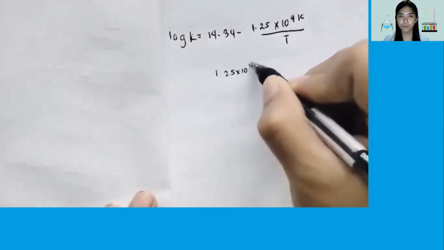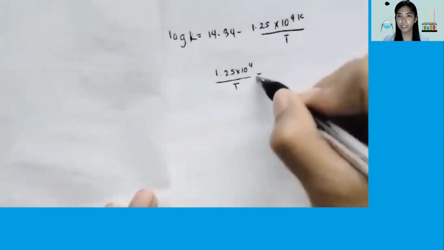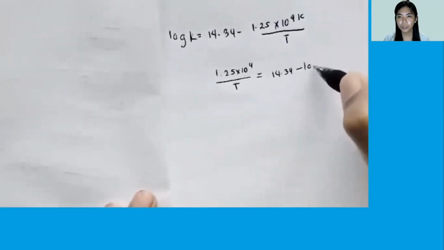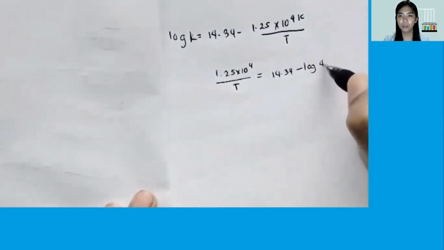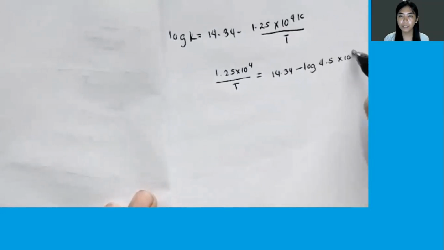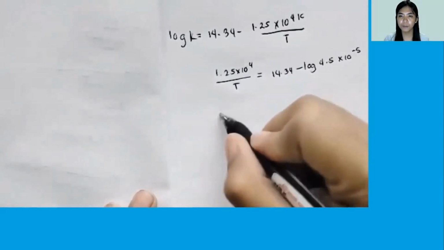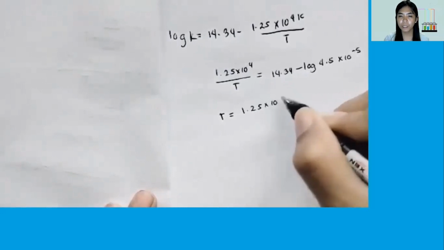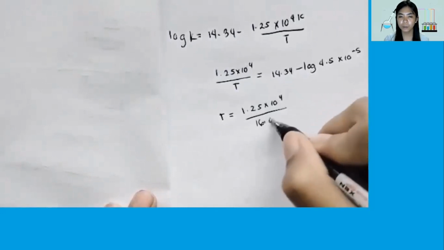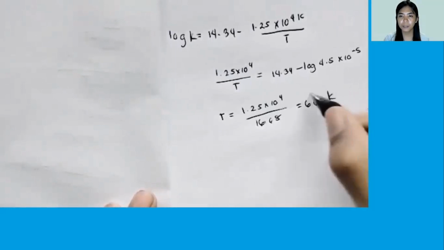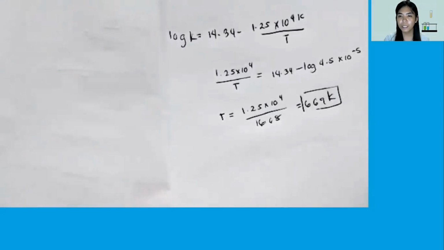We have 1.25 times 10 raised to 4 over the temperature, 14.34 minus log of 4.5 times 10 raised to negative 5. Using the transposition method, the temperature would be 669 Kelvin.